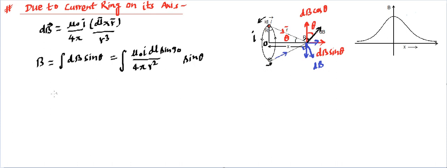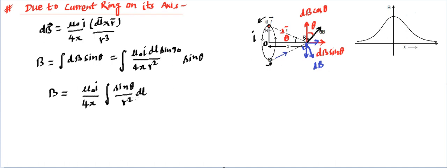Now when we carry on with this, this B is going to be equal to mu naught I, which is a constant we can take outside. Sin 90 is 1, so we can keep it as 1, divided by 4 pi, and inside the integration you will find sin theta divided by r square into dl.